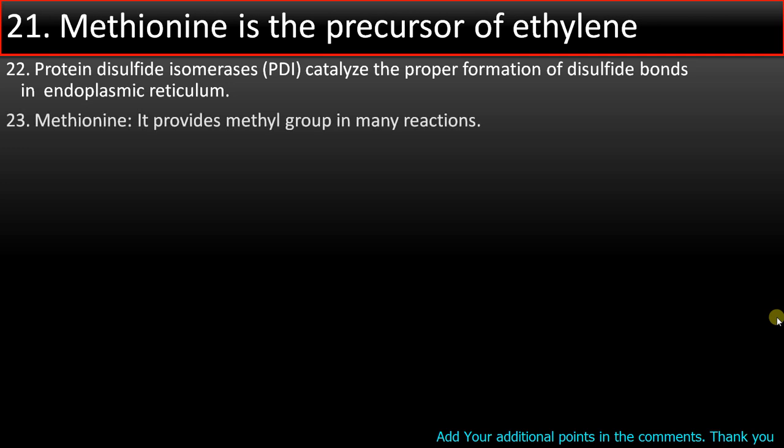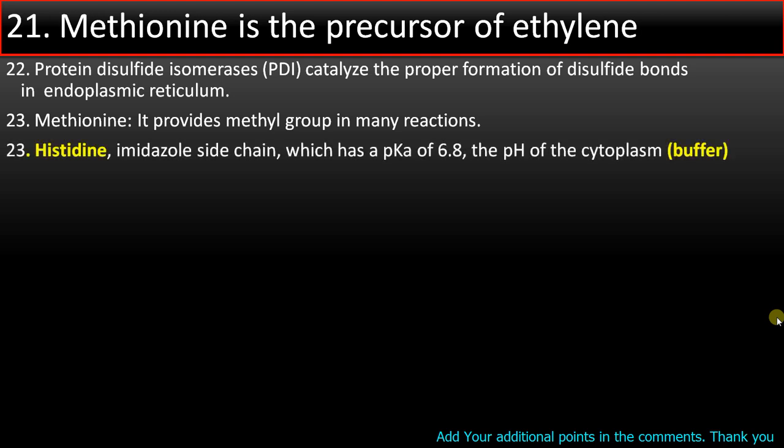Point number 23. Methionine. It provides methyl group in many reactions as S-adenosyl methionine or SAM. Point number 23. Histidine is having an imidazole side chain which has a pK of 6.8. pH of cytoplasm is having the buffering capacity.